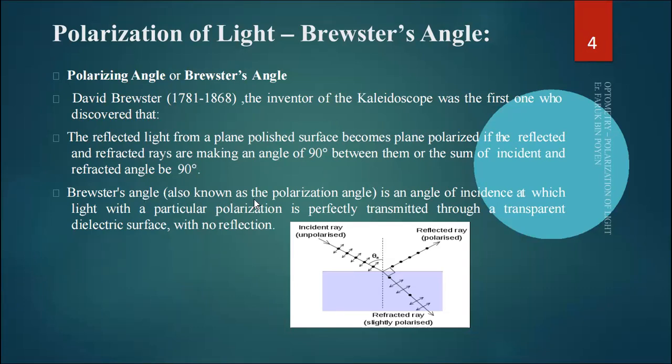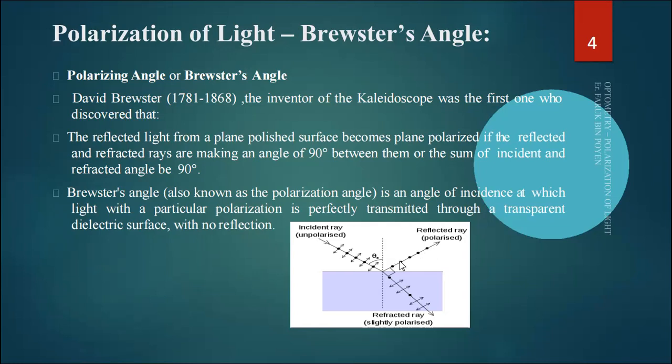Brewster's angle, also known as the polarization angle, is an angle of incidence at which light with a particular polarization is perfectly transmitted through a transparent dielectric surface with no reflection. So this is David Brewster's setup: the incident rays are unpolarized and the reflected rays are polarized. This is the incident and this is the refracted ray in the second medium.